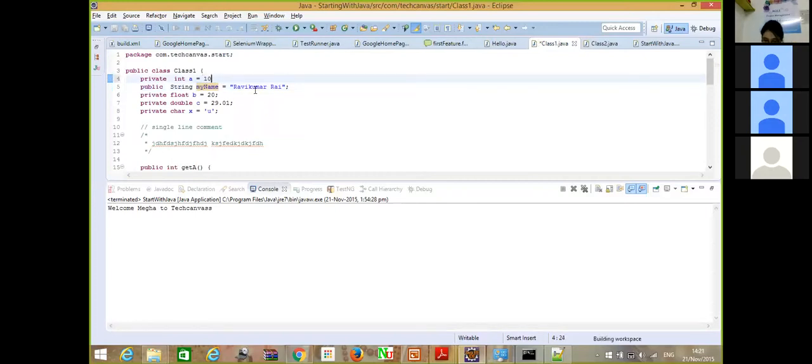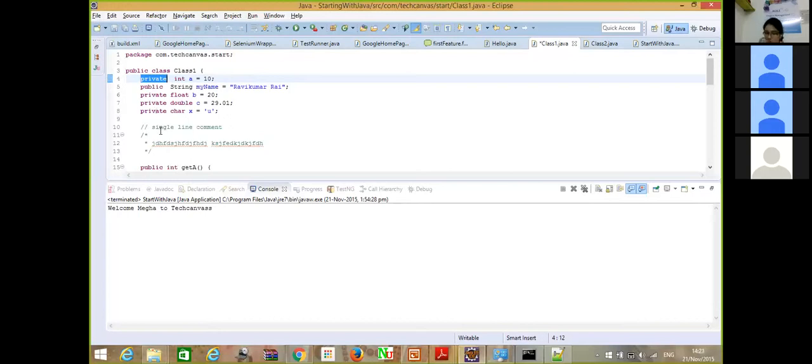Now if I want to store a string value in this integer variable, for example, if you see this, it will give me a compilation error saying type mismatch, cannot convert from string to int. So it will hold only its specific type of value inside, as you have defined. Like it's an integer variable, so it will only hold an integer value. It will not hold a string value. Now this is the access modifier that we have discussed just now: private, public, and whatever.